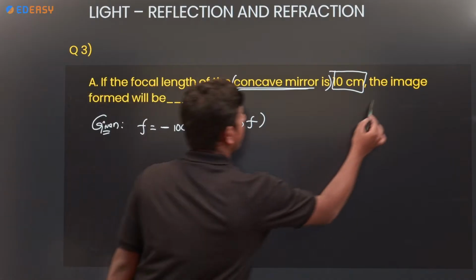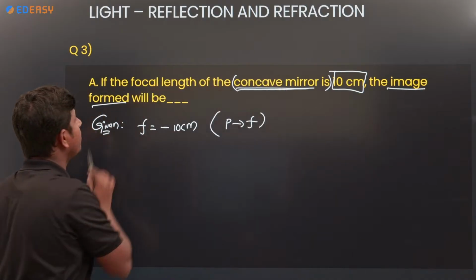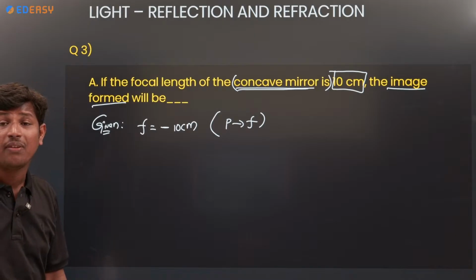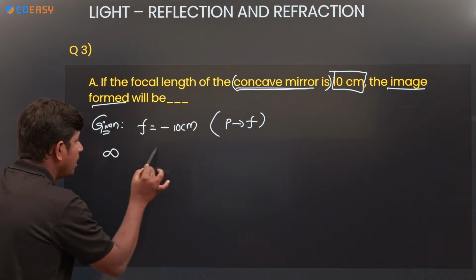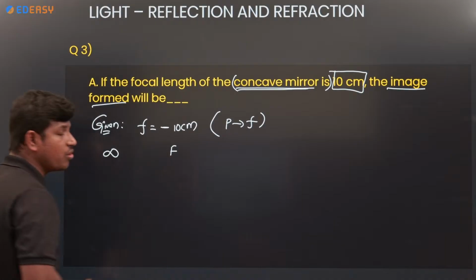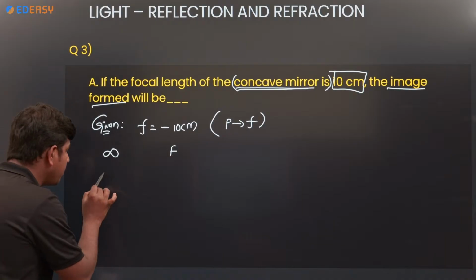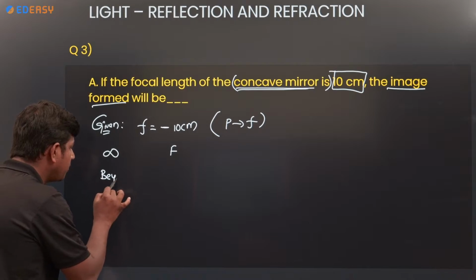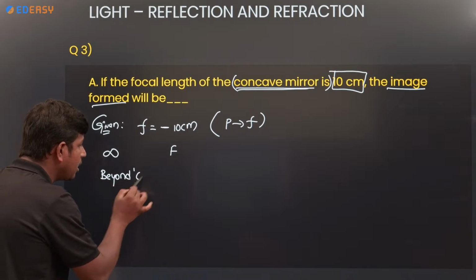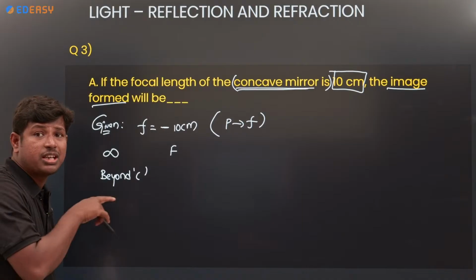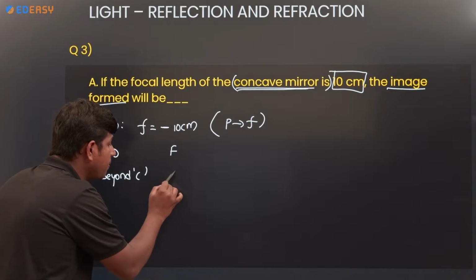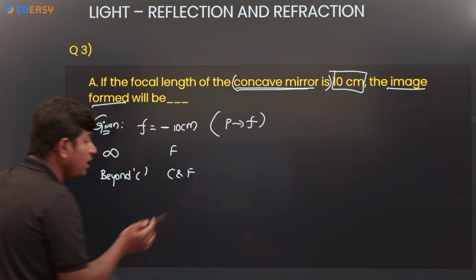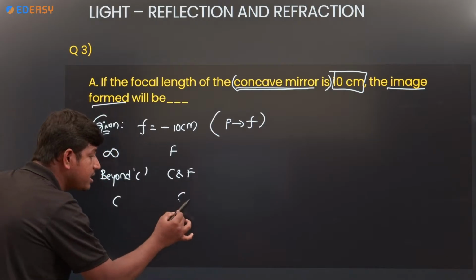Now where will the image formed be? We have many cases. If the object is at infinity, the image is at focus. If the object is beyond C, the image will be between C and F. If the object is at C, the image is at C only.